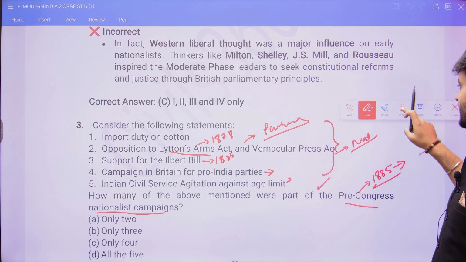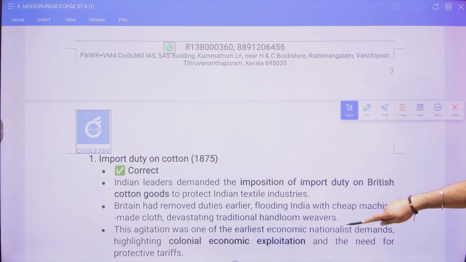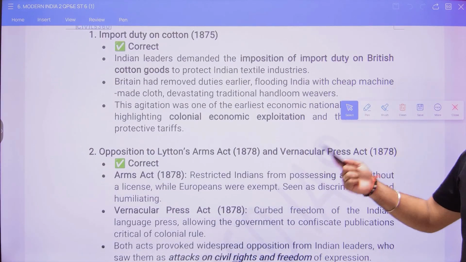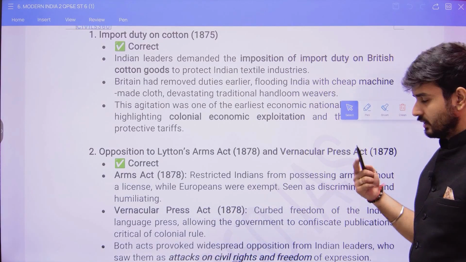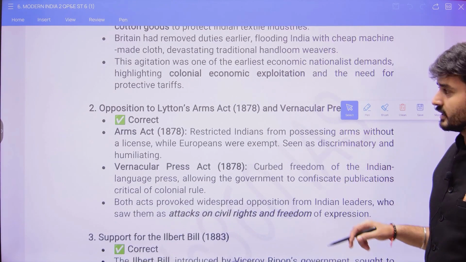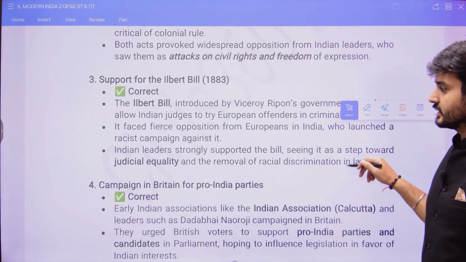All five led to the emergence of nationalism. For example, import duty on cotton was in 1875, and there was a campaign against it. Lytton's Arms Act in 1878. Then the Ilbert Bill in 1883.